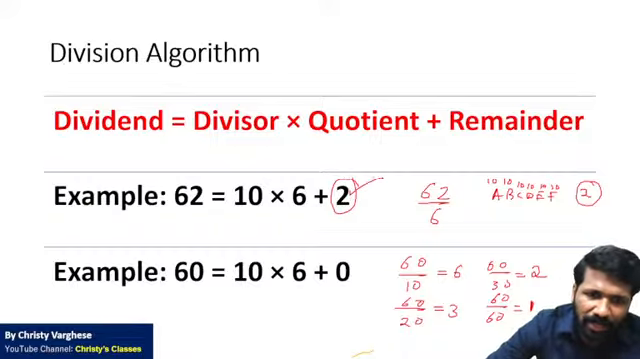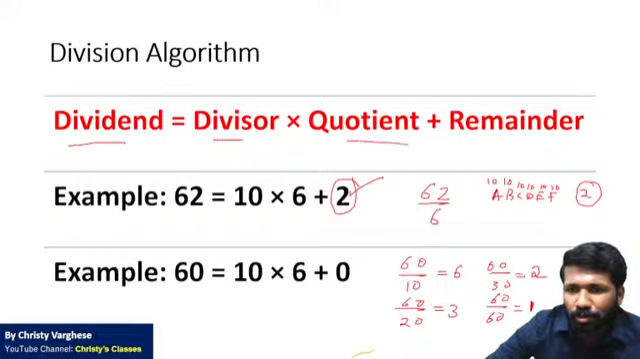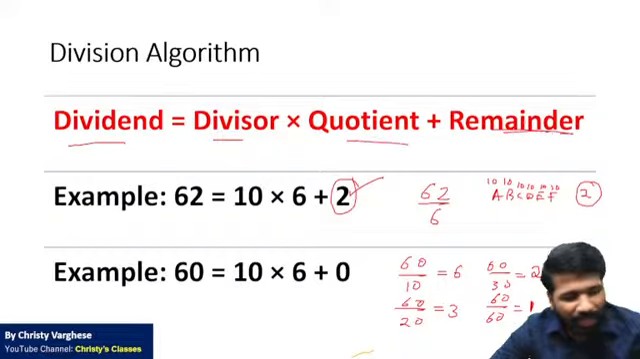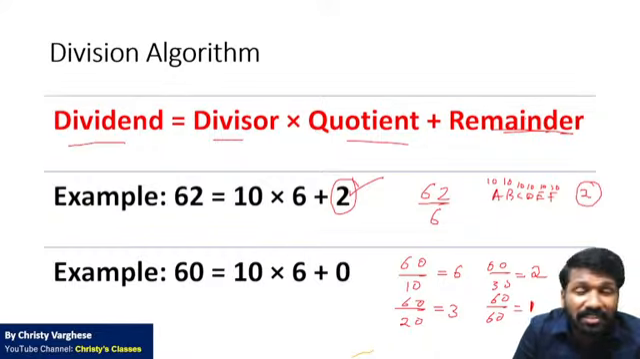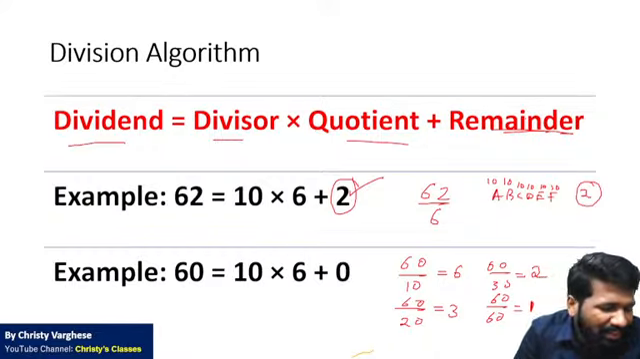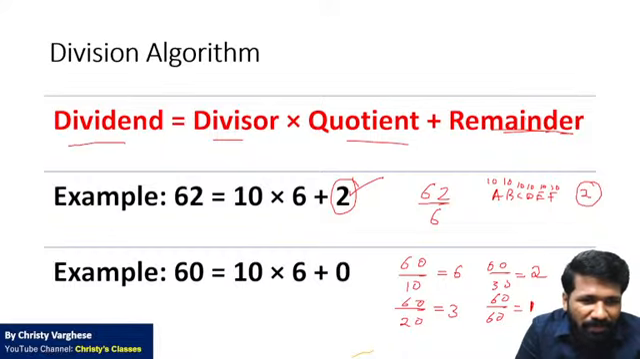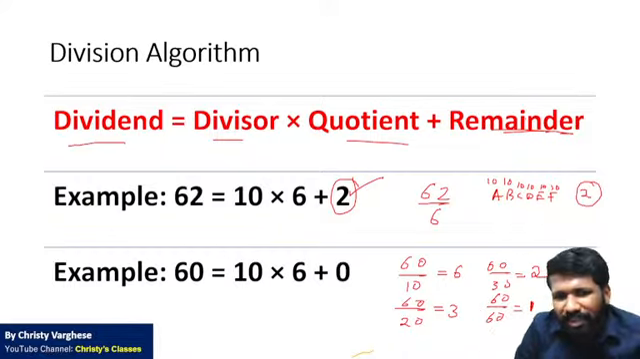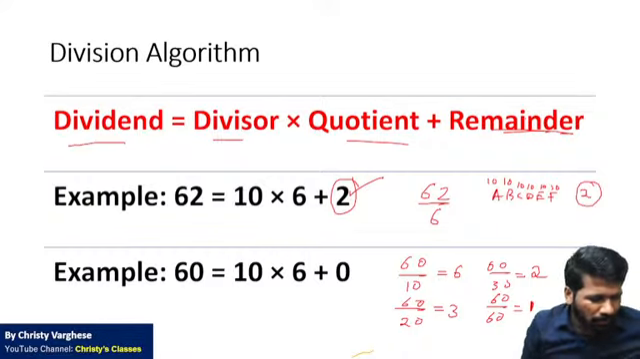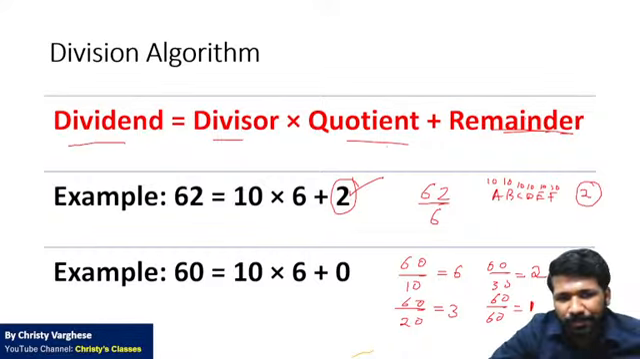So considering the remainder also, we can actually write the division algorithm. What is the division algorithm? Dividend is equal to divisor into quotient plus remainder. I know that some of you may have forgotten which is divisor and which is dividend. The terms can be confusing, dividend and divisor getting confused with each other. That is all fine, but the concept you should understand, that is more important.